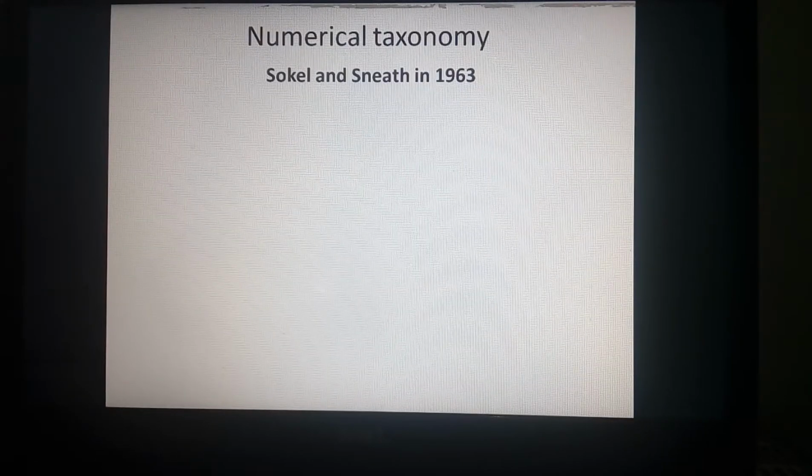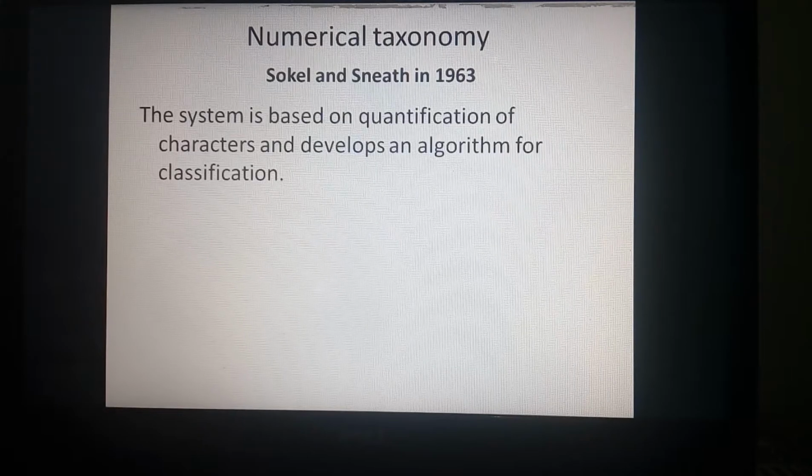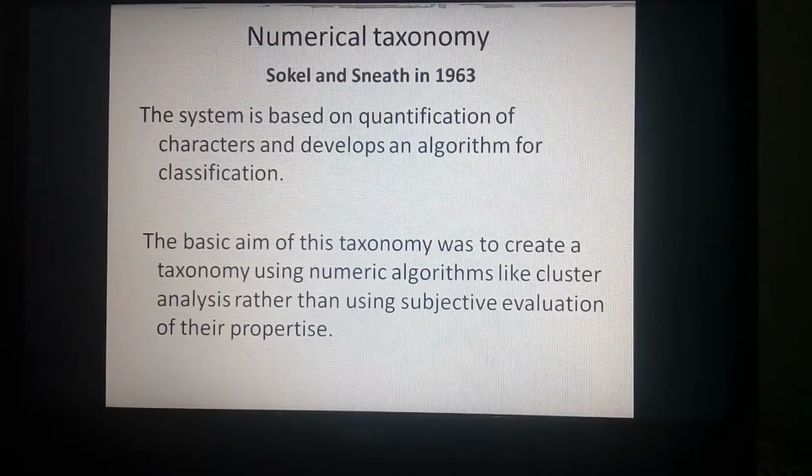Numerical taxonomy was given by the scientists Sokal and Sneath in 1963. The system is based on quantification of characters and develops an algorithm for classification. The basic aim of this taxonomy was to create a taxonomy using numeric algorithms like cluster analysis rather than the subjective evaluation of their properties. That means here we are going to take a cluster or group of characters.